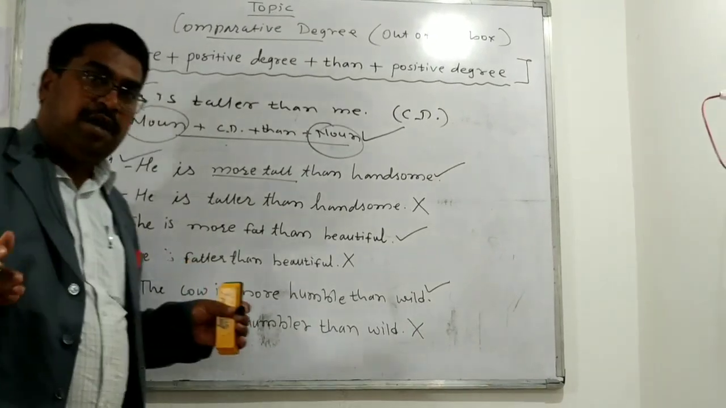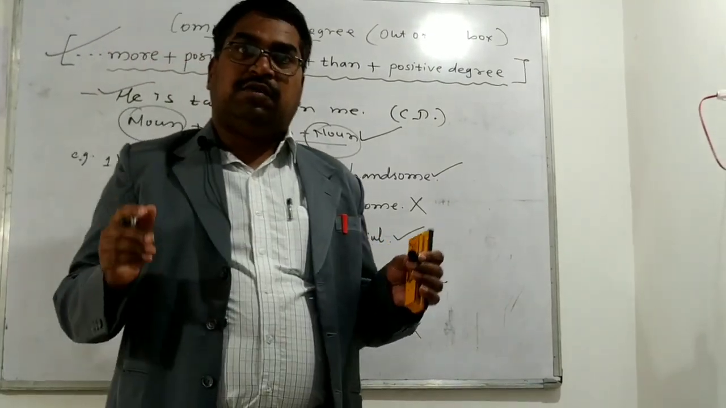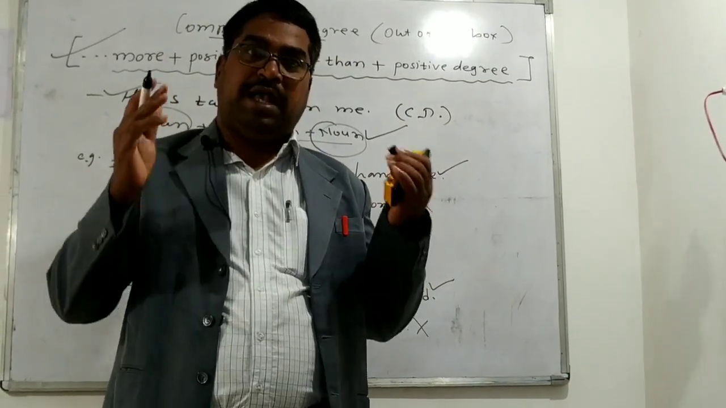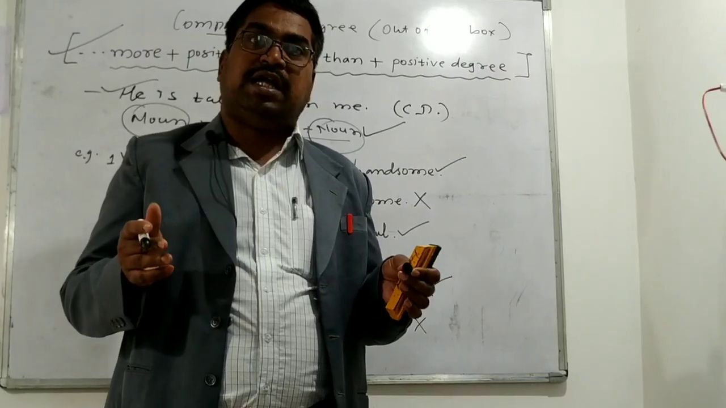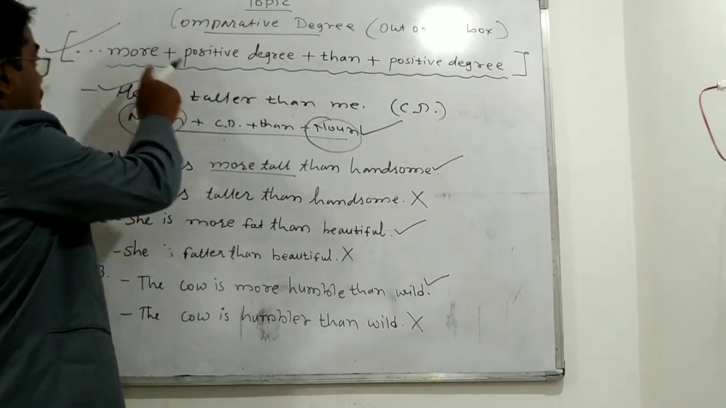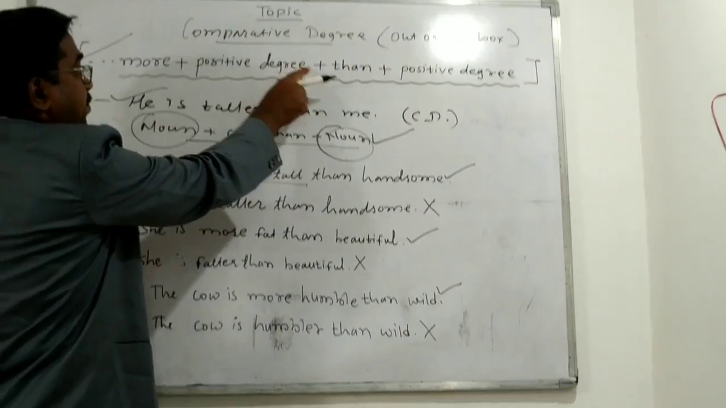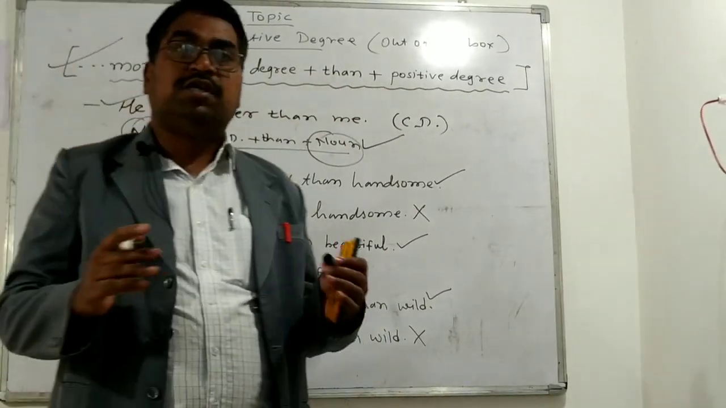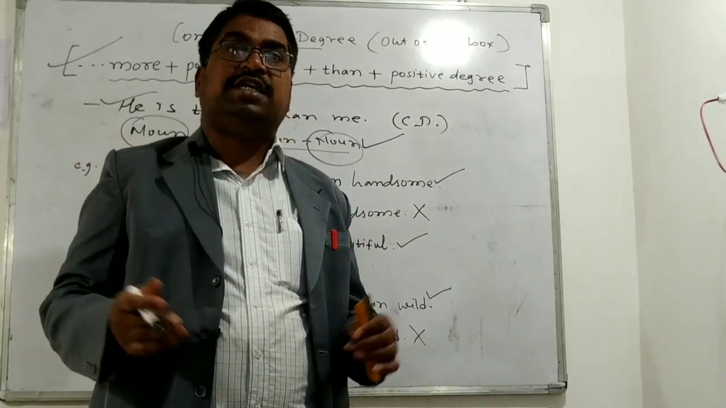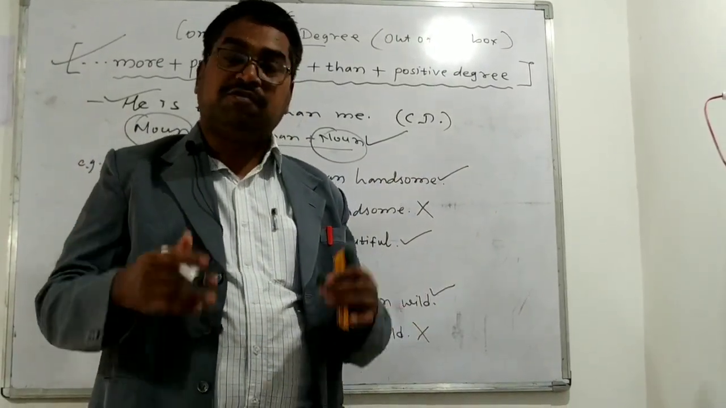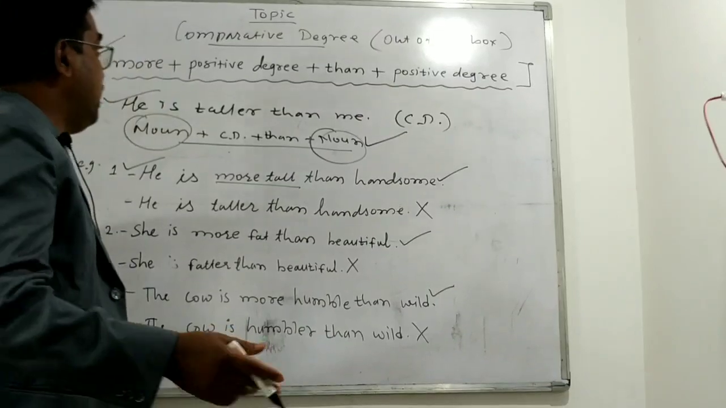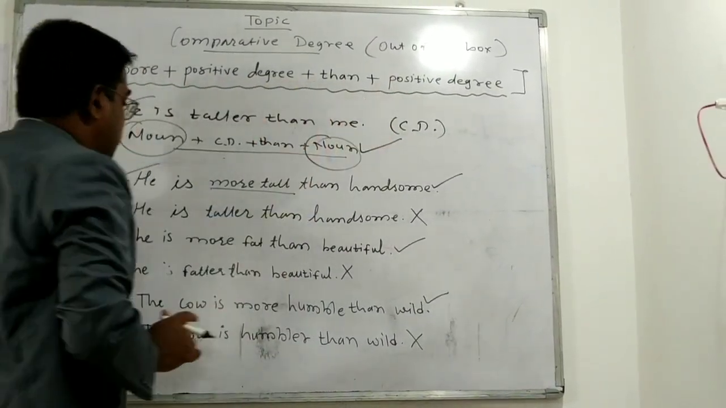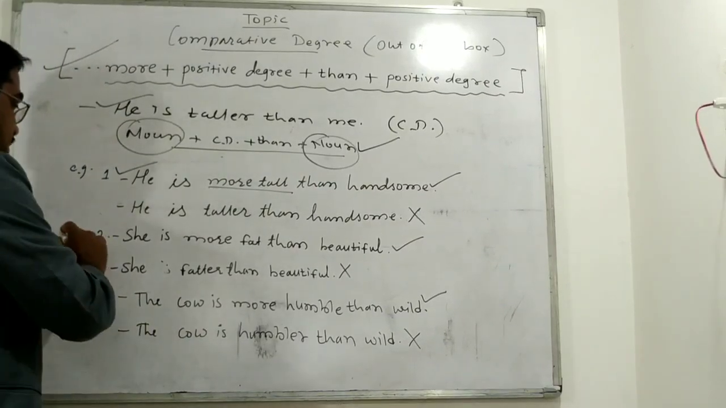Because when two qualities of the same thing, same person or same animal are compared, it takes which structure? More plus positive degree plus than plus positive degree, right? It doesn't follow the regular structure. It has a different and unusual structure, and that structure is: more plus positive degree plus than plus positive degree. Now look at this second example.